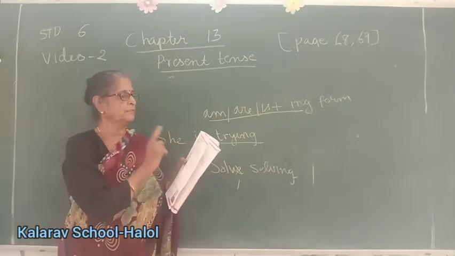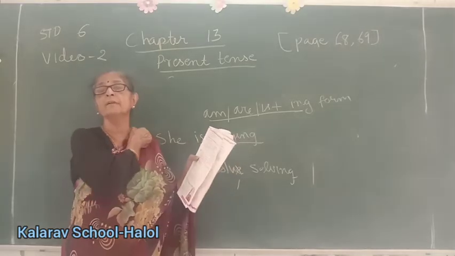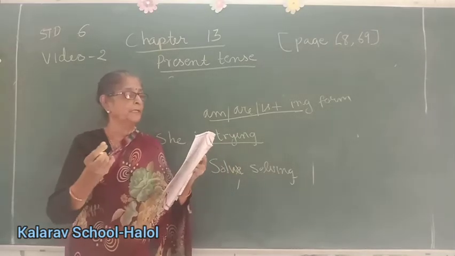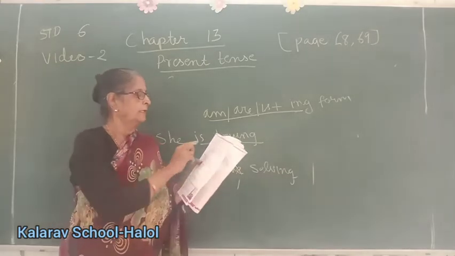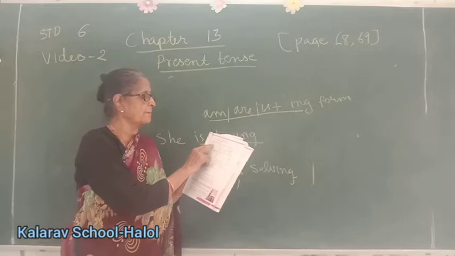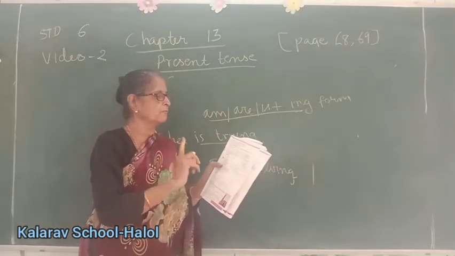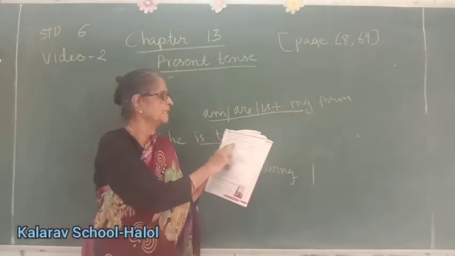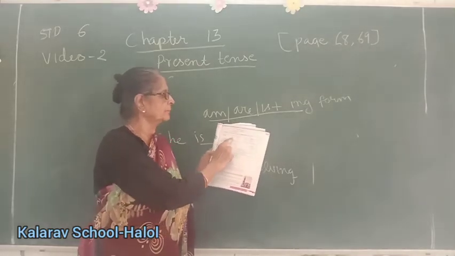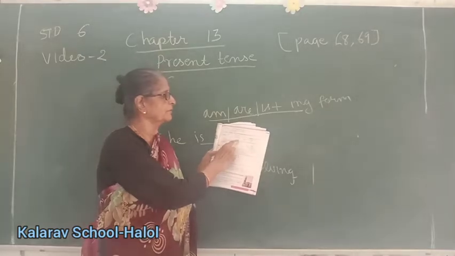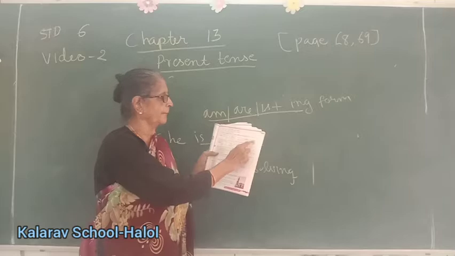The negative is formed by adding not after the auxiliary verb. Auxiliary verb means helping verb like is, am, are, was, were. We write is, am, are plus not plus the ing form of the verb. She is not drinking tea. This is auxiliary plus not plus the ing form of the verb. Same way here, he is not exporting spices to Dubai.